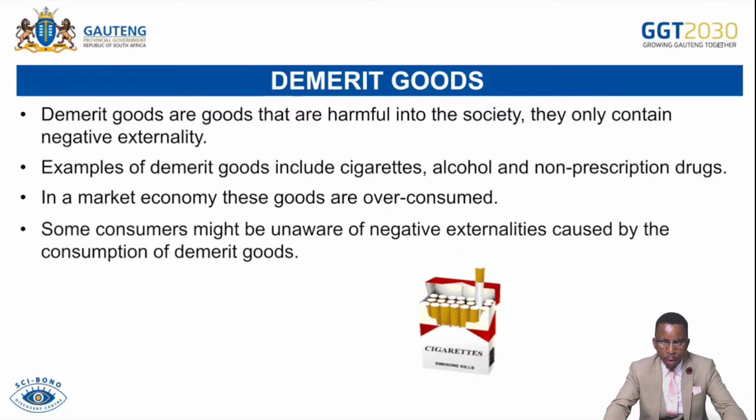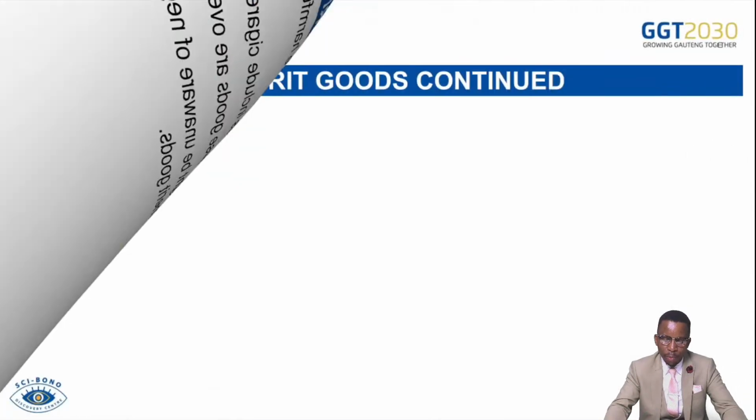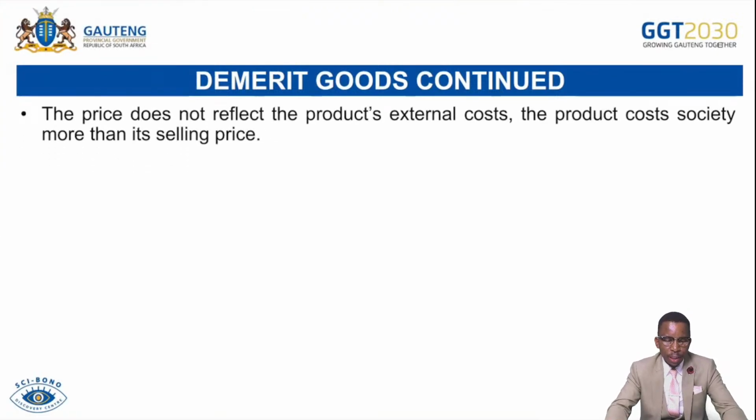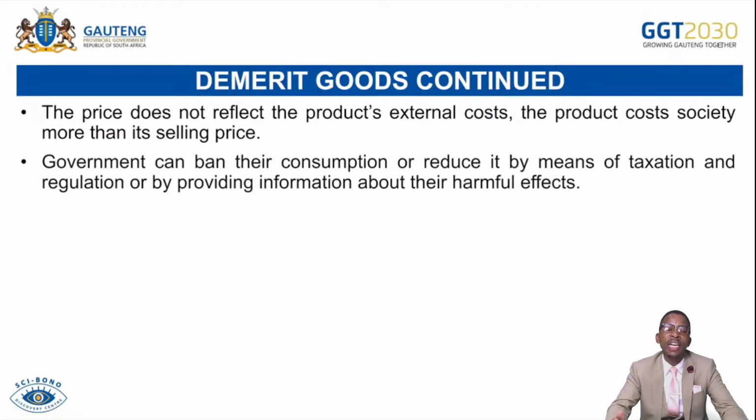Some consumers might be unaware of negative externalities caused by the consumption of demerit goods. However, the state intervenes by ensuring that firms show the negative effects of the product, especially demerit goods, on the packaging or on the web page of the product, so that as consumers buy the product, they are fully informed of the negative effect of that particular product. The price does not reflect the product's external cost. The product costs the society more than its selling price, because you pay the price and also there will be a negative impact, which will mean you have to pay more for consultations if you are getting sick because of cigarettes. Government can ban their consumption or reduce it by means of taxation and regulation, and by providing information about their harmful effects.